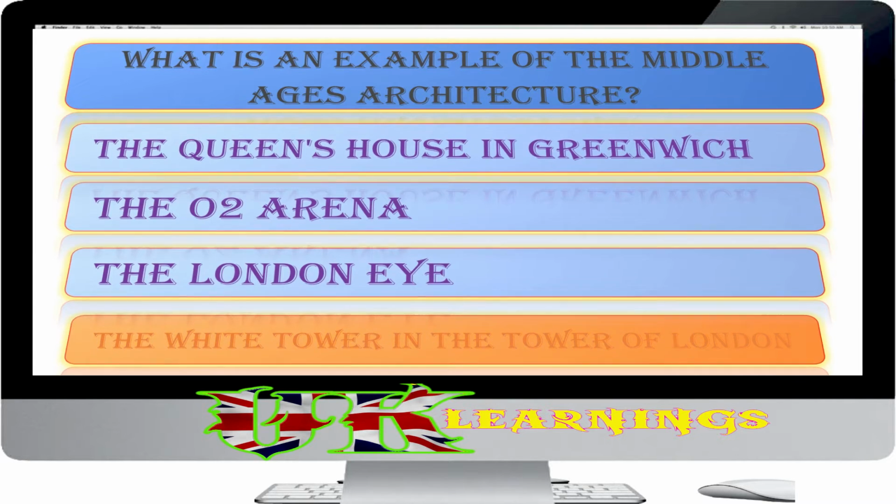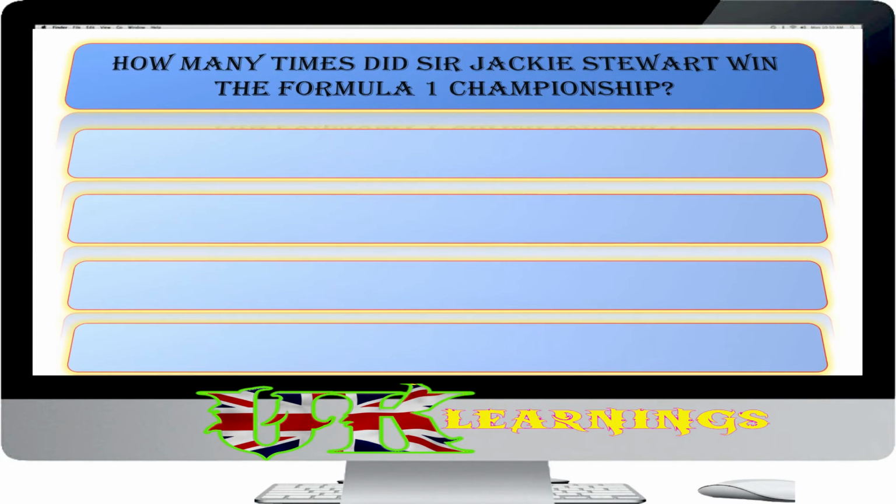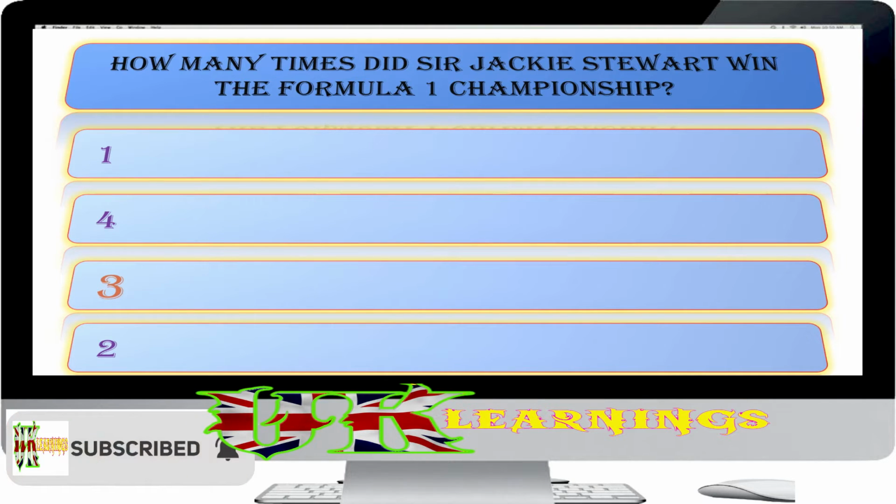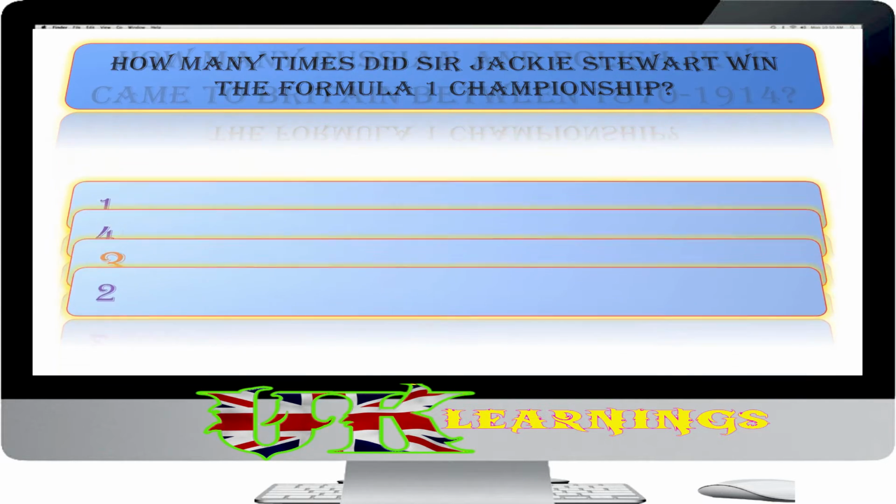of William the Conqueror. How many times did Sir Jackie Stewart win the Formula One championship? 1, 4, 3, 2. The answer is 3. Sir Jackie Stewart, born in 1939, is a Scottish former racing driver who won the Formula One World Championship 3 times.